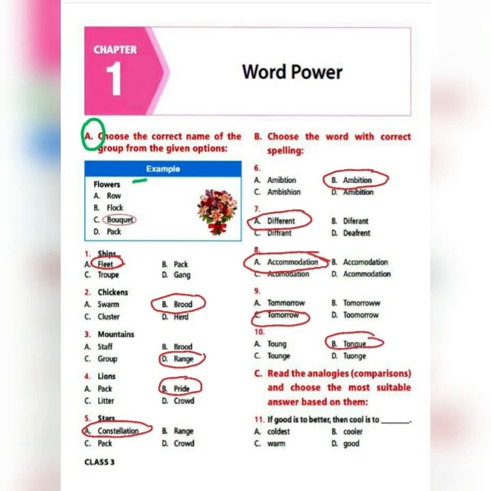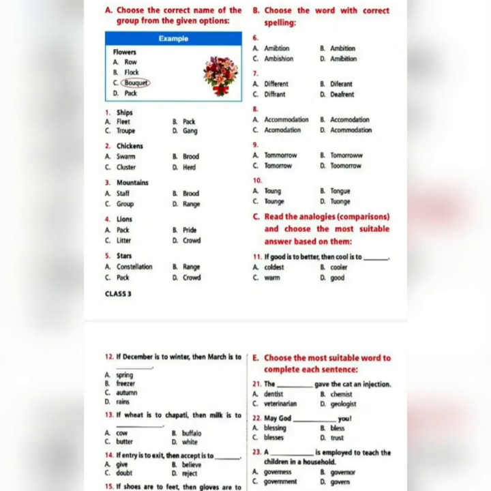Tongue. Now we will move on to the next exercise, which says exercise C, read the analogies, that is comparisons, and choose the most suitable answer based on them. So we have learnt similes. These are the similes which you have learned. You have to read the statement, the first part, and then accordingly the second part has a blank, you have to fill in the blank with the 4 options.